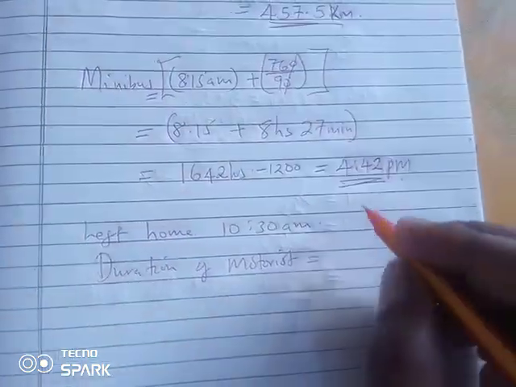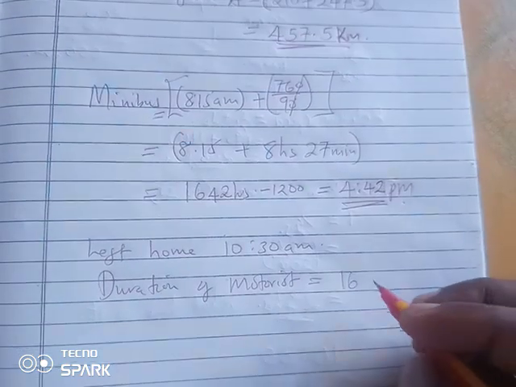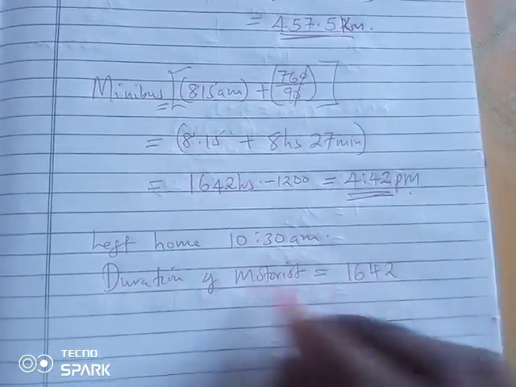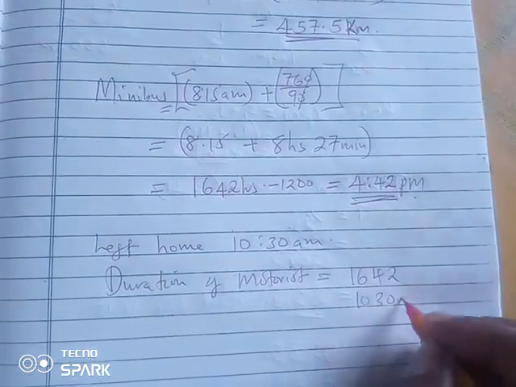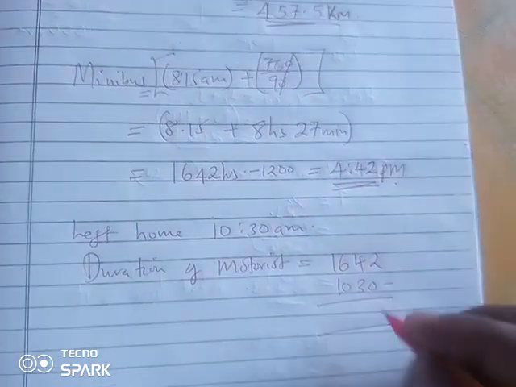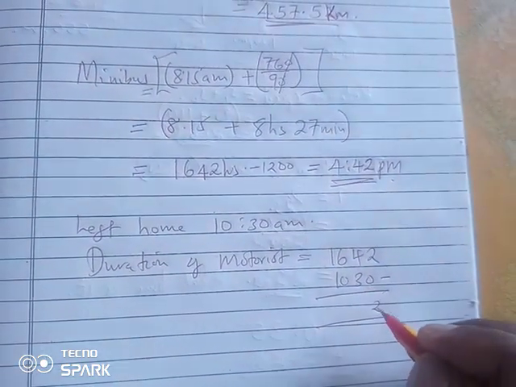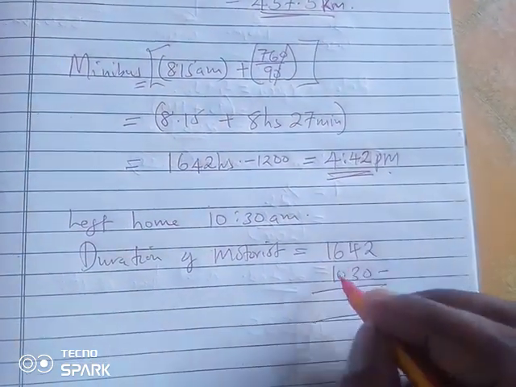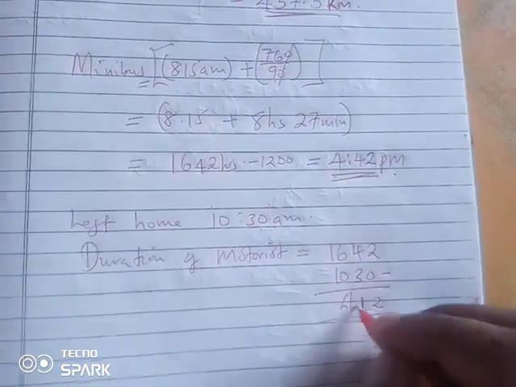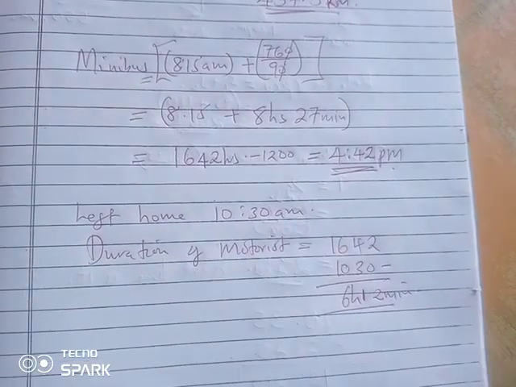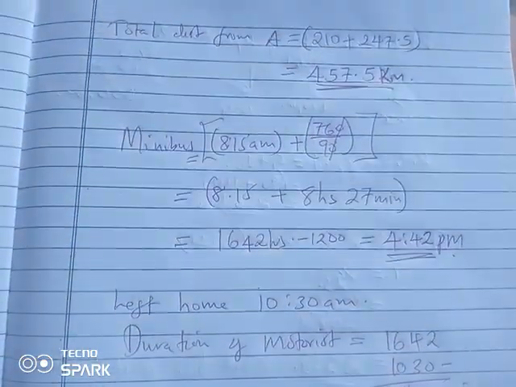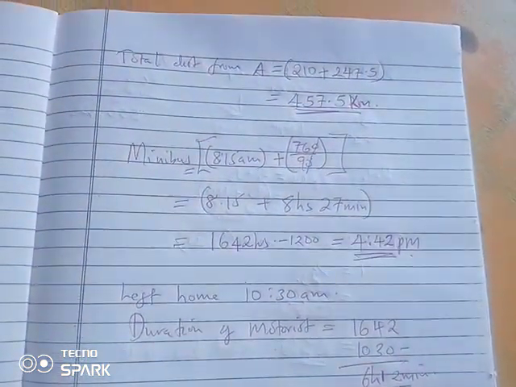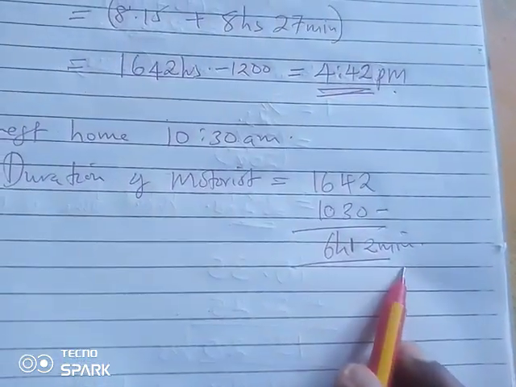Duration will be the arrival time, let me take 1642 minus 10:30. So if I minus this, what do we get? 2, 1, and here 6. So 6 hours, 12 minutes. So it took him or her a duration of 6 hours, 12 minutes.